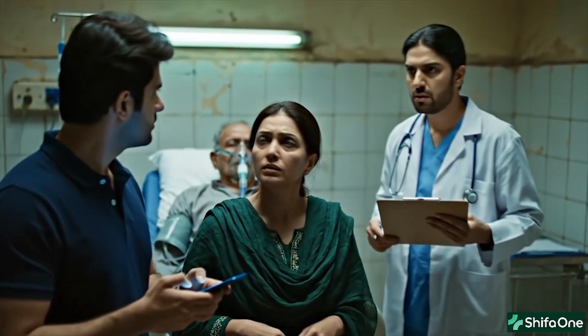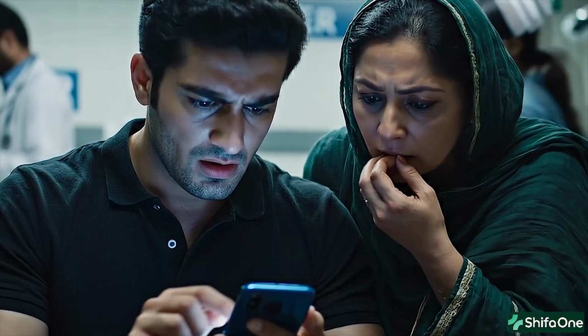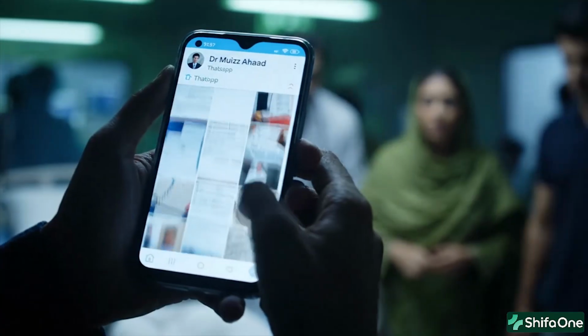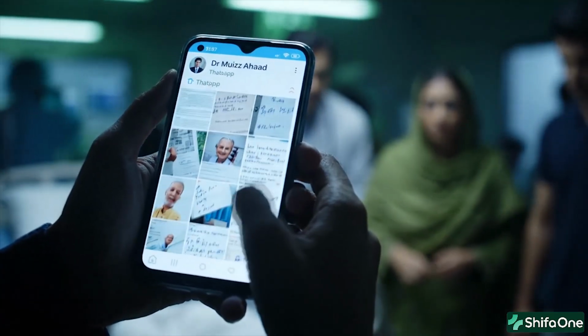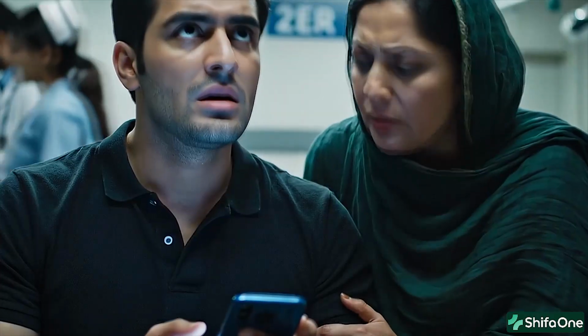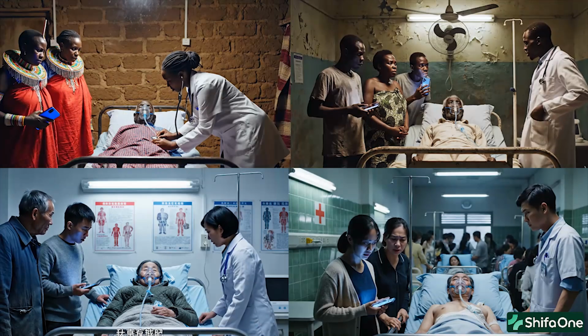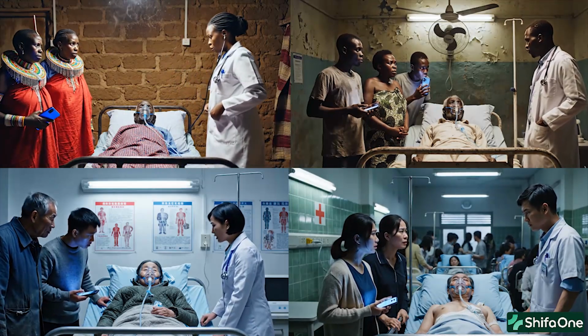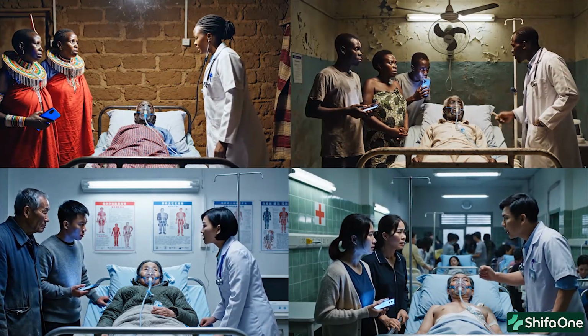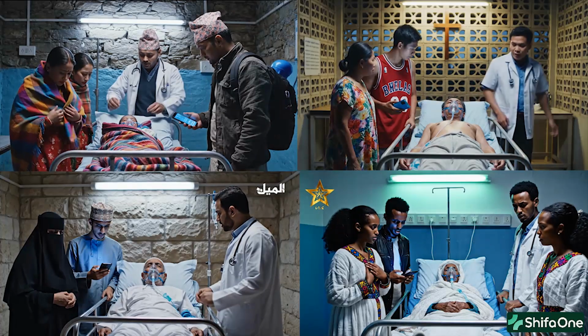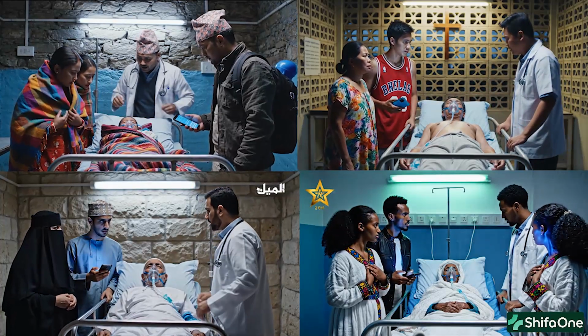To answer these questions, the family is frantically scrolling a WhatsApp gallery where lie blurry photos of lab reports, a prescription from a clinic they no longer visit, and a scan from over 3 years ago. The doctor has nothing, so he starts from zero. This is not a rare story. This is the daily reality for over 5 billion people.